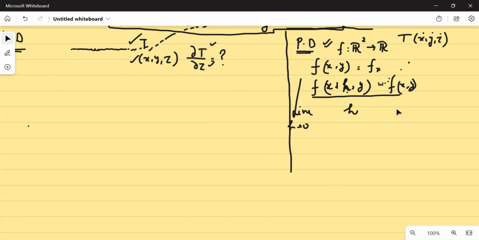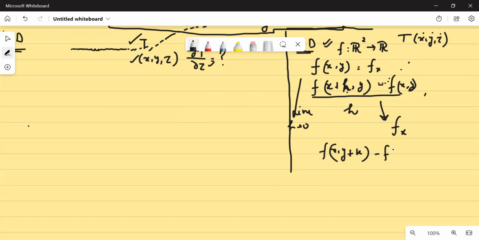So this is what is known as your partial derivative with respect to x. So if at all this limit exists, this represents your partial derivative with respect to x. Are you getting my point? And इसके अलावा जो दूसरा पॉइंट होगा, f of x comma y plus k minus f of x comma y upon k, limit k tends to 0, that would be equals to partial derivative with respect to y. So if at all this limit exists, this is what you call as partial derivative with respect to x. This is what you call as partial derivative with respect to y.